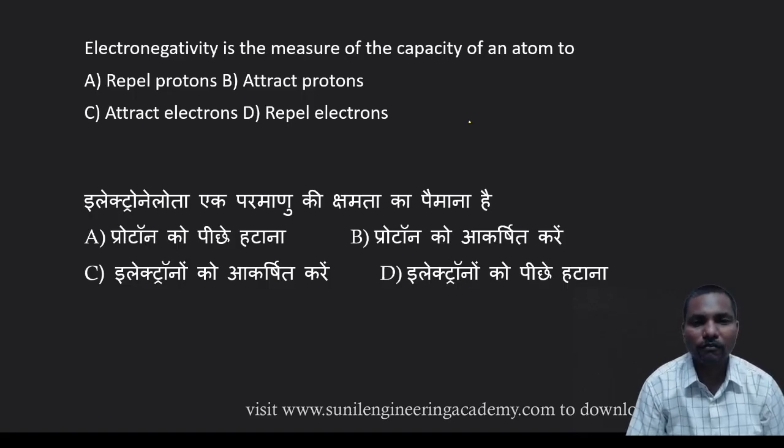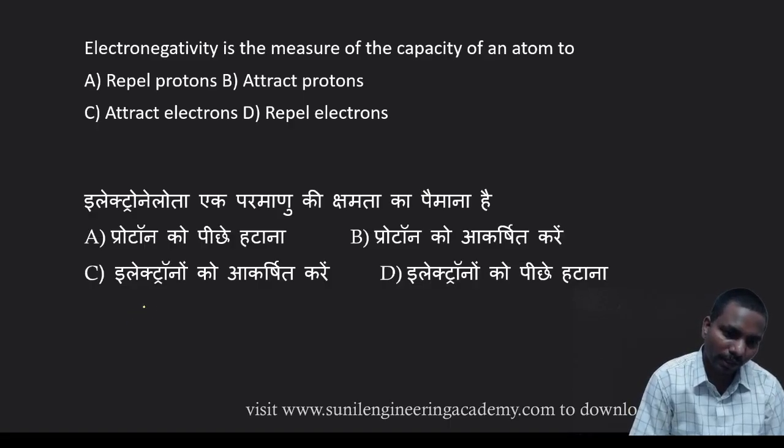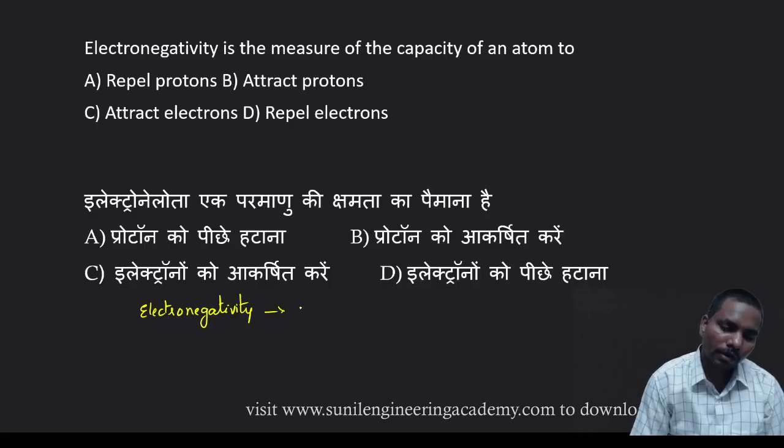Electronegativity is a measure of the capacity of an atom to dash. I have already explained electronegativity. What is electronegativity? It is the property of attraction of electrons.